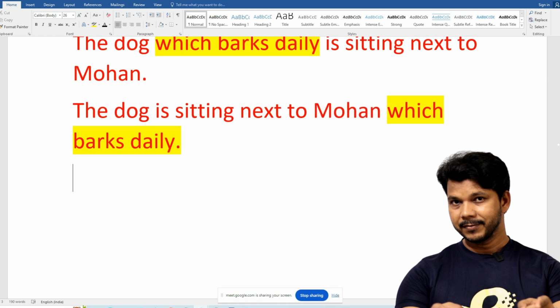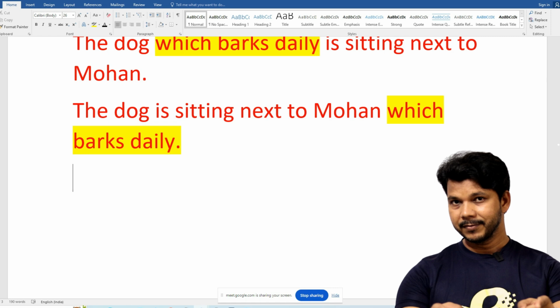Sir, suppose we don't use which, then can we say like the dog is sitting next to Mohan barks daily? Is it a right sentence? No, still you can't say. If you say barks daily here, it might sound as if Mohan is going to do that.